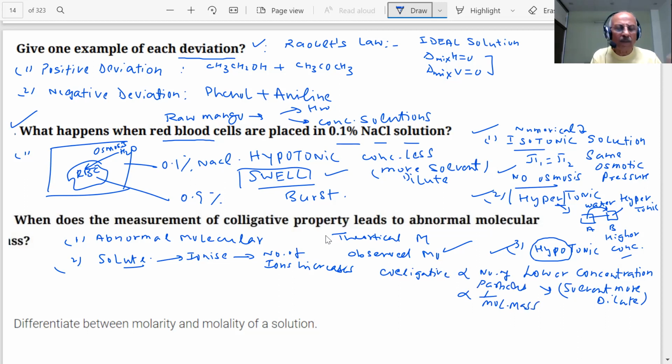If you see the formula, I'm just trying to link so many things together. And then there are solute particles which can associate. It will depend on which solvent you are putting them in. Got the point? Carboxylic acids are associated in which solvent?